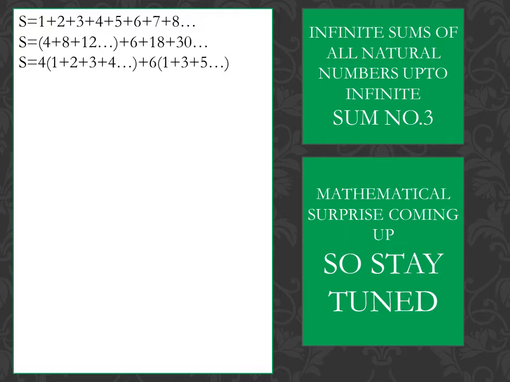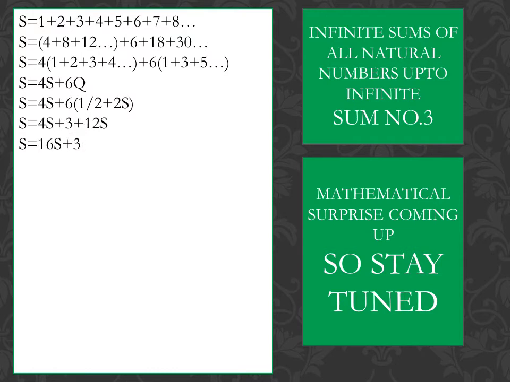So I can just write S is equal to 4S plus 6Q, or S is equal to 4S plus 6 times of 1 by 2 plus 2S, or S is equal to 4S plus 3 plus 12S. By simplifying completely, S is equal to 16S plus 3, as you can see. Simplifying it simply, minus 15S is equal to 3, then S is equal to minus 1 over 5. So we have got our 3 values.